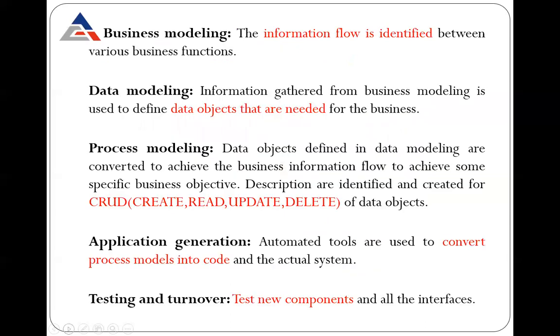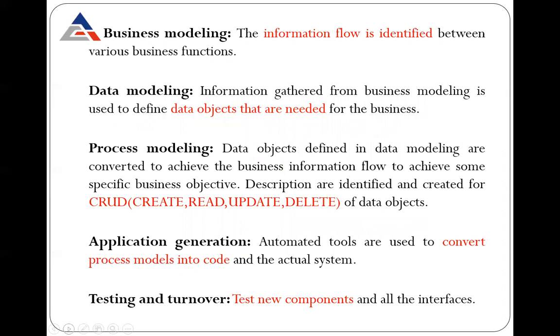Here I have highlighted some words so that you can easily understand what is RAD modeling, how it is working. Basically, all the methodology work from requirement to the launching. All the phases are same: requirement, design, implementation, that is testing, turnover.